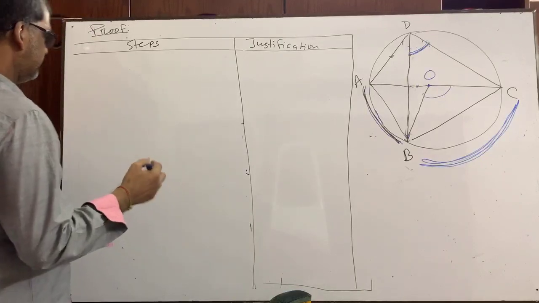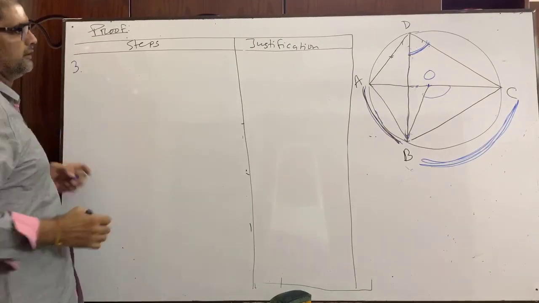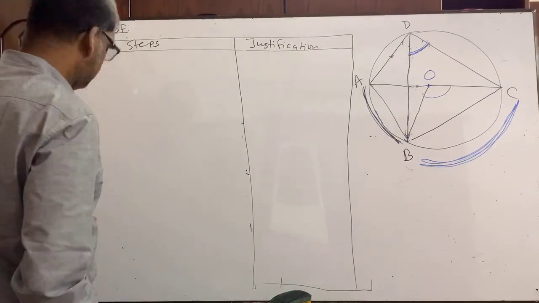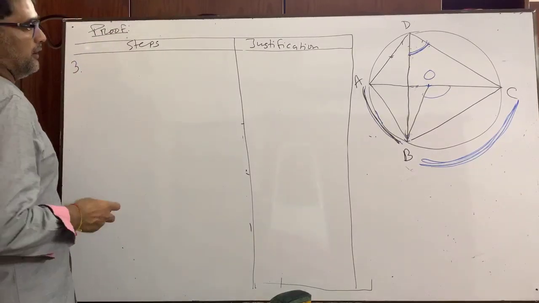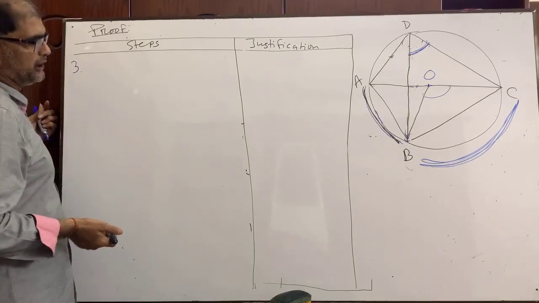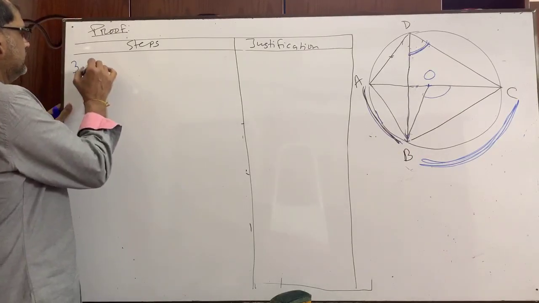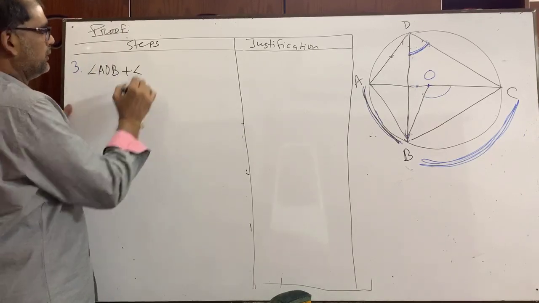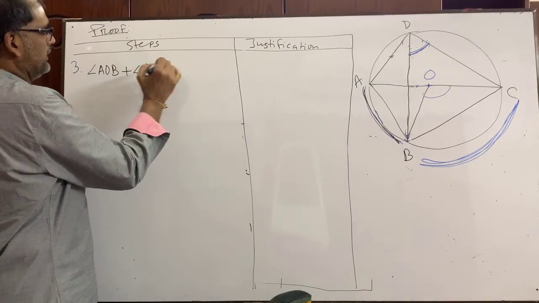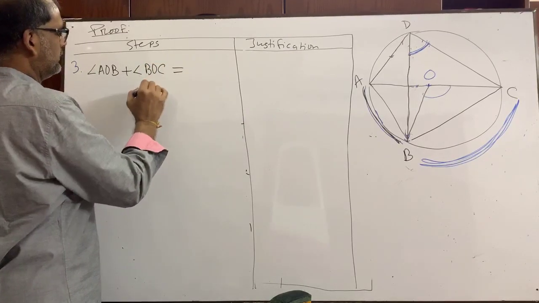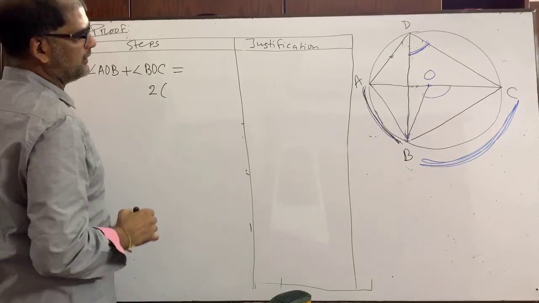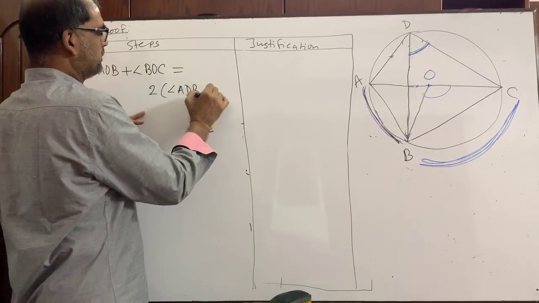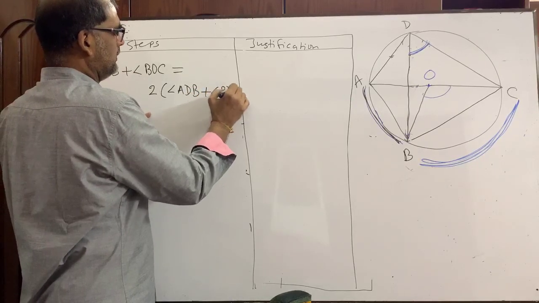Now, step number 3. I am going to add equation 1 and equation 2. Then what will be obtained is: angle AOB plus angle BOC is equal to twice angle ADB plus angle BDC.